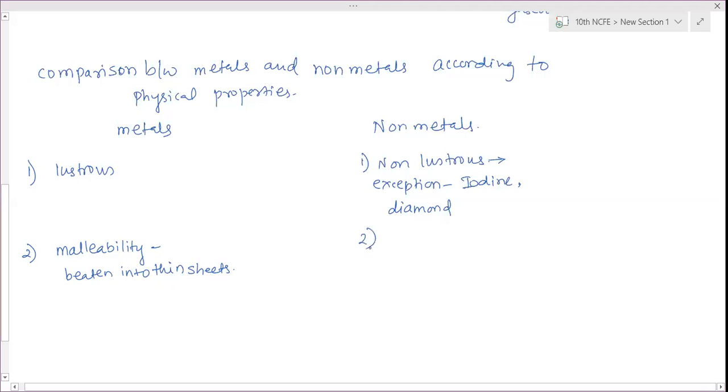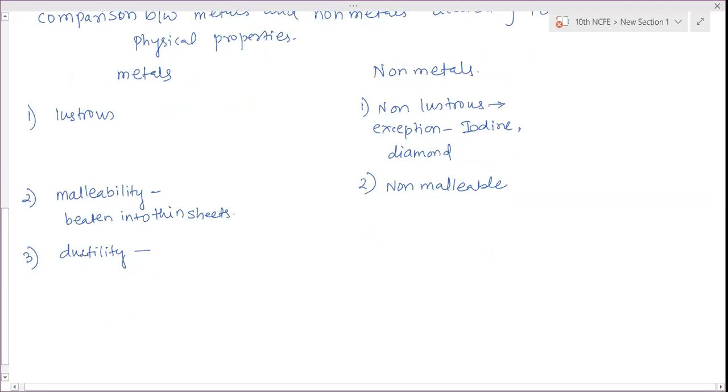Non-metals are non-malleable, and there is no exception for this. Then the third one is ductility. Metals are ductile. That means they can be drawn into thin wires.